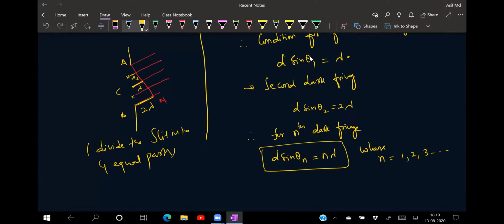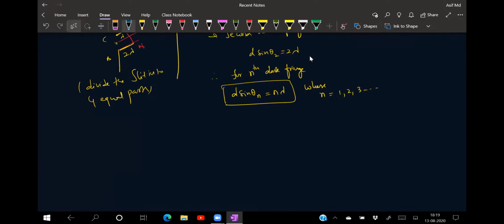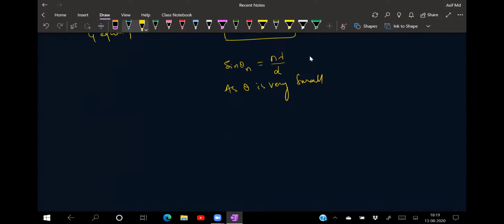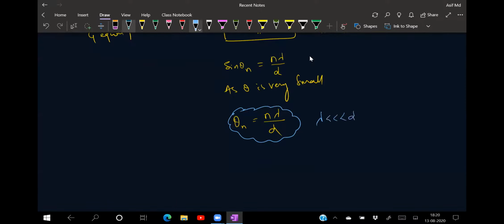Clear? Isn't it? So as theta is very, very small, I can write sin theta is equal to how much for me? Or n. So that means sin theta n is equal to n lambda by d. As theta is very small, I can write theta n will be equal to n lambda by d. So this is the angle made during the diffraction by a light, provided wavelength is very, very lesser than your d, so that I can write sin theta n is equal to theta n.